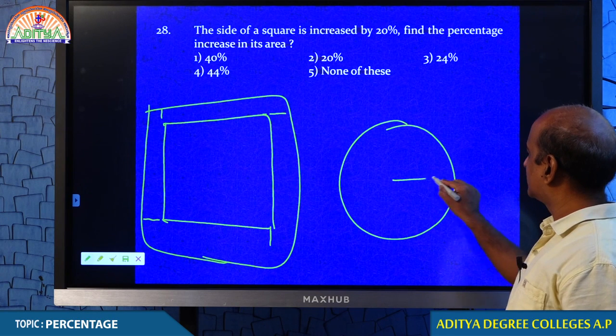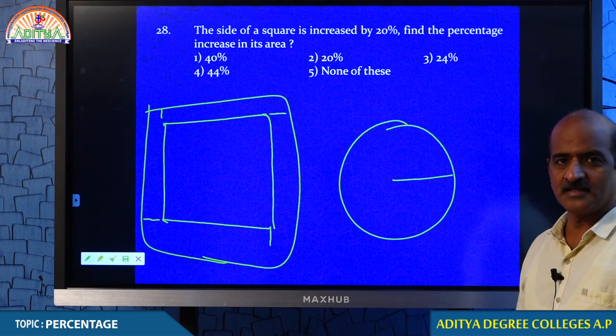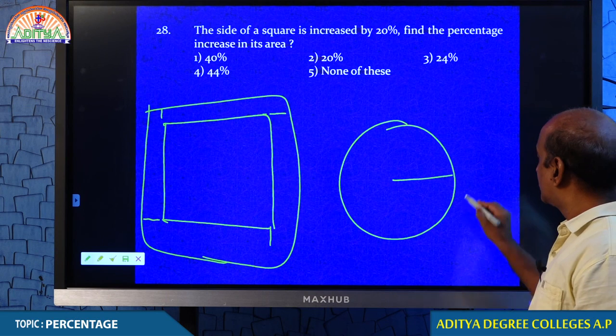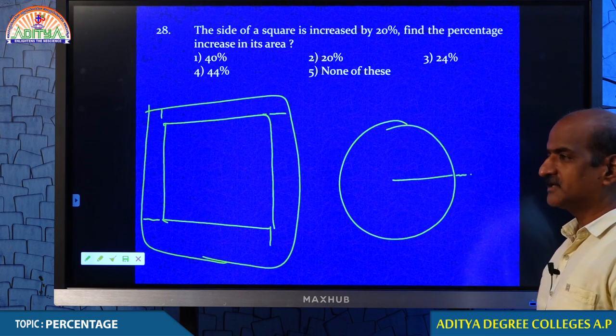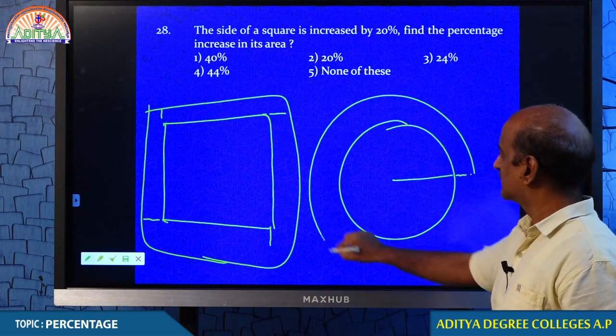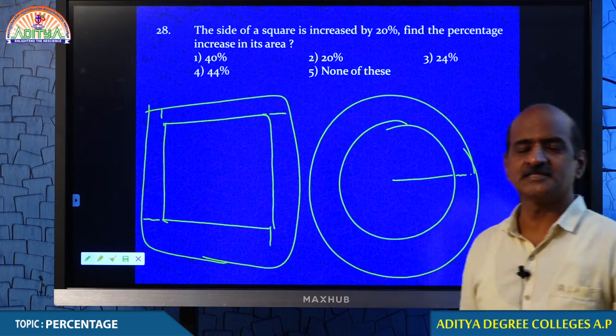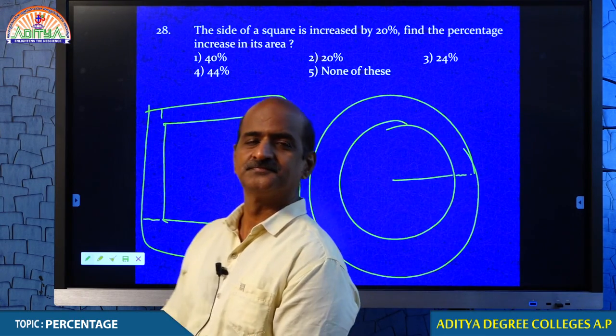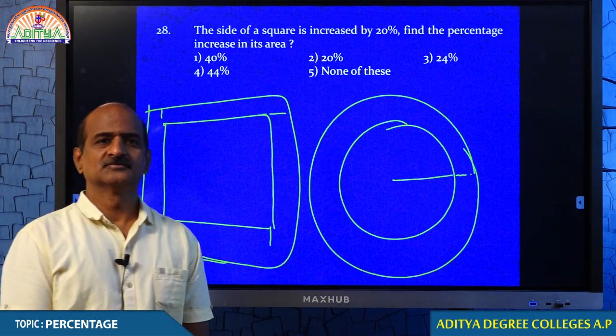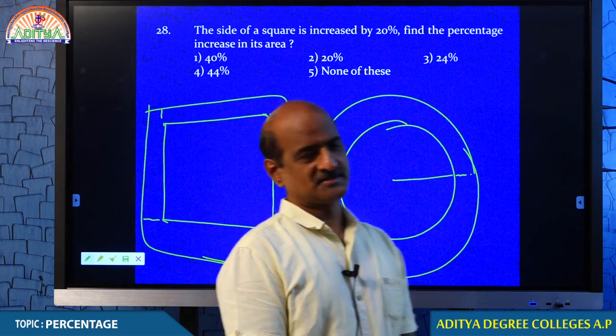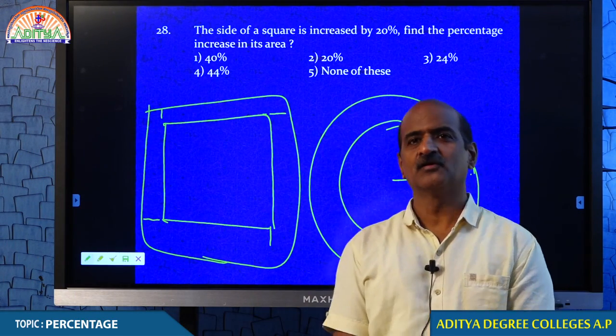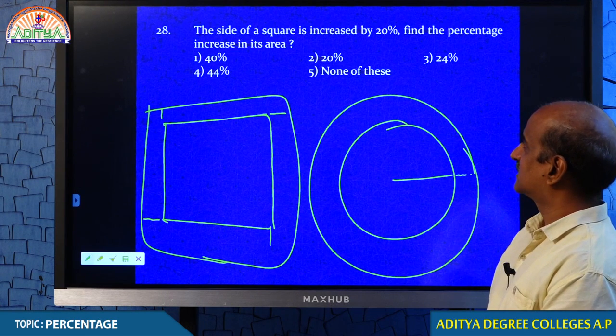Let us see the circle is having this much of radius. If radius increases a little bit, my dear students, it will have a serious impact on all area. What do you think? Isn't it? Therefore, whenever this kind of questions are given,